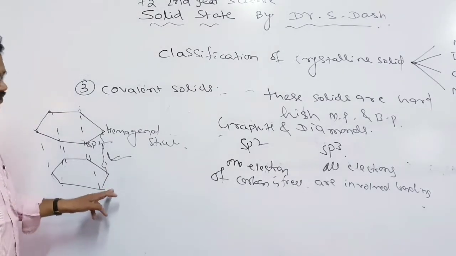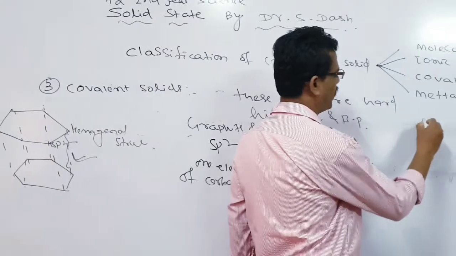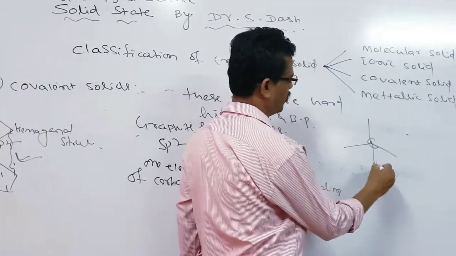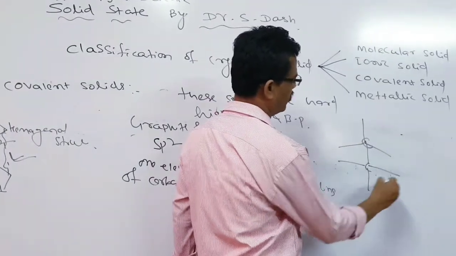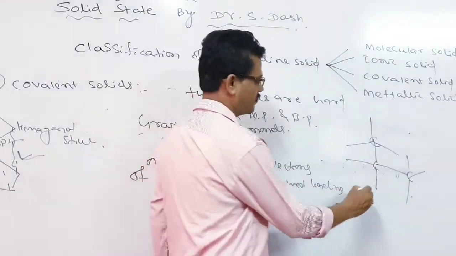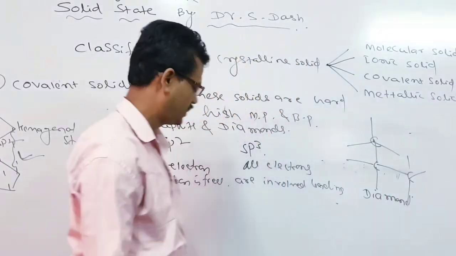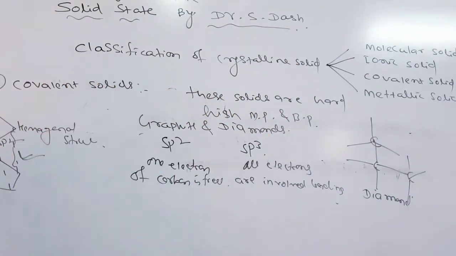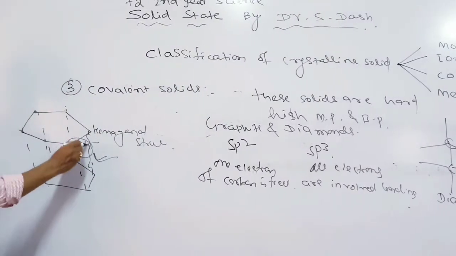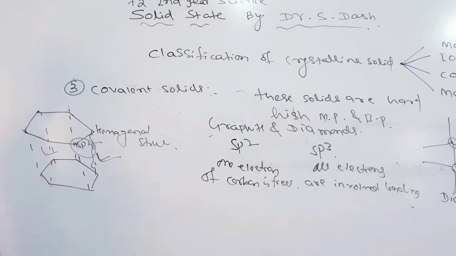But in the case of diamond, each carbon makes a tetrahedral with other carbon atoms, with 4 bonds on all sides. Due to this, there are no free electrons in diamond, hence current cannot flow through it. But graphite, because it makes sp2 hybridization, has one free electron that moves from one layer to other layers.